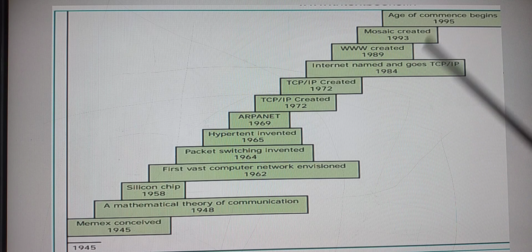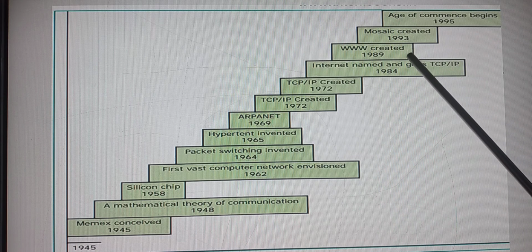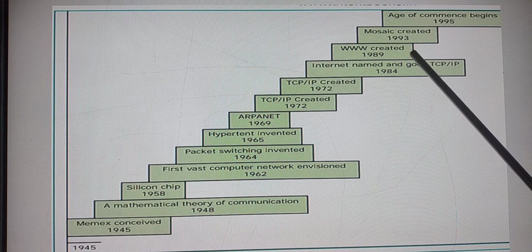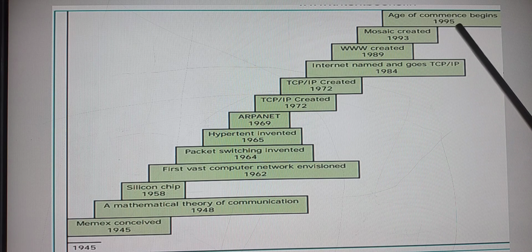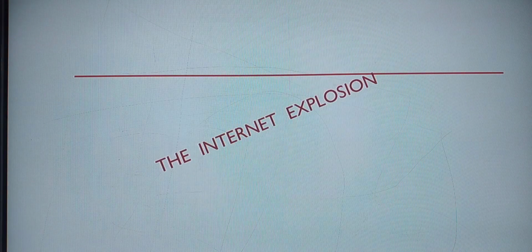Which protocol did the internet start to use? TCP/IP. So in the year 1989 the WWW was created, that is the World Wide Web was created, and in 1993 Mosaic was created, and in 1995, yes, what else are you now? That begins with the age of 1995. So clear with the point? So these are the evolution that the internet had. That is which stage we are at by now, no? So before that it began early in the year 1945. Yes, next we are going to see the internet explosion.